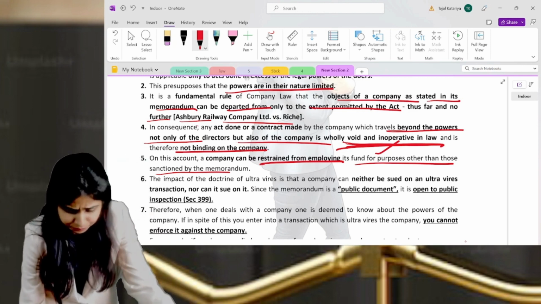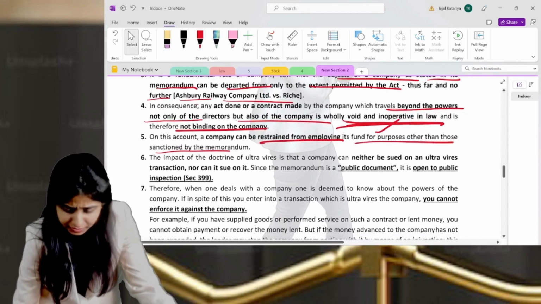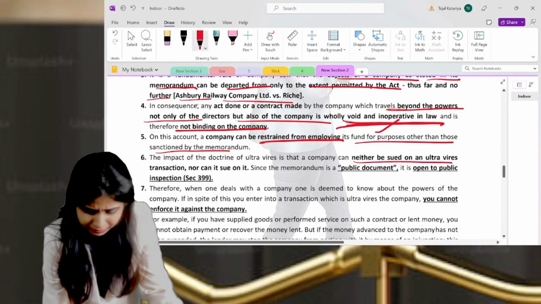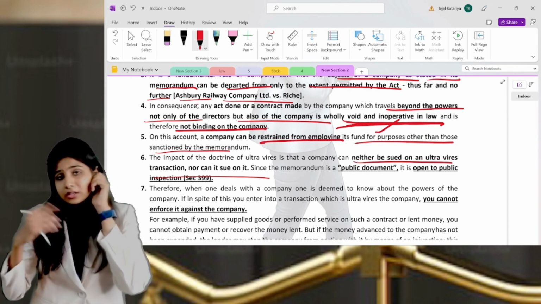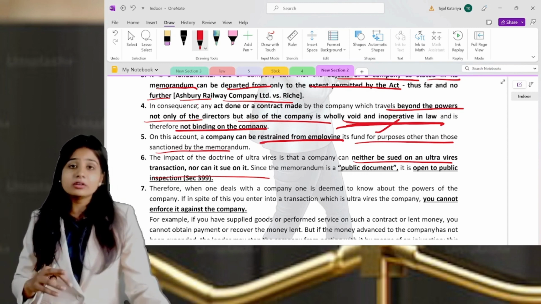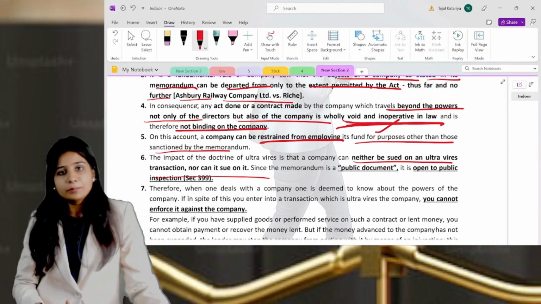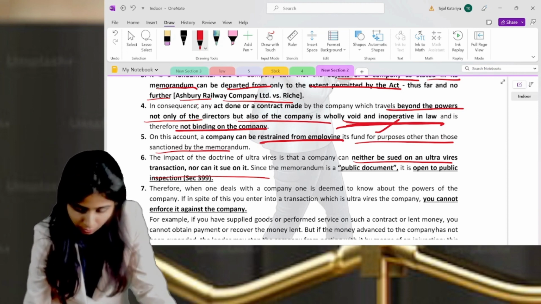The next line is: the doctrine of ultra vires is neither ratifiable on the ultra vires transaction, nor can it be enforced on it. That means you cannot file a case. The other person also cannot file a case, because it's ultra vires to the Companies Act, so it's not allowed.